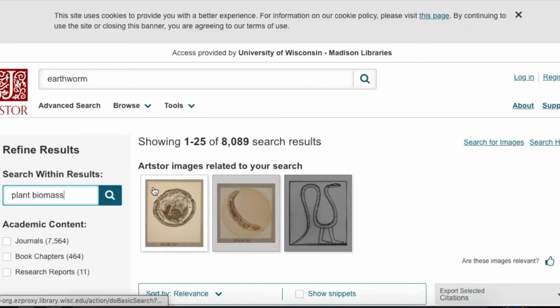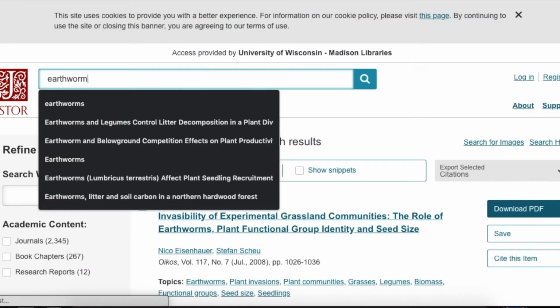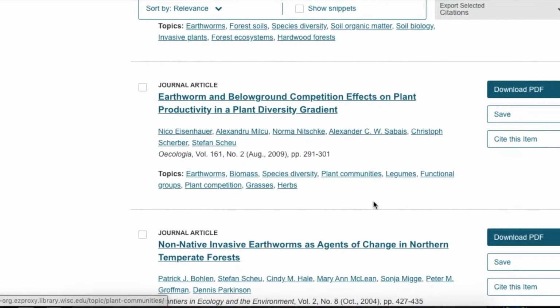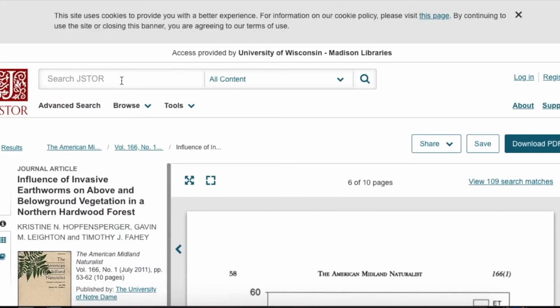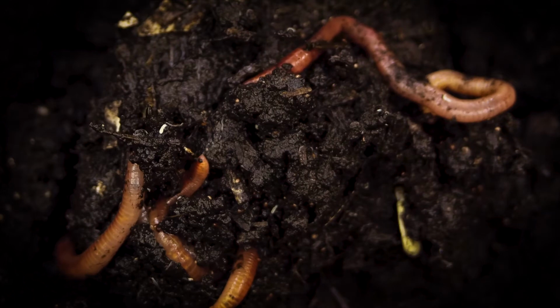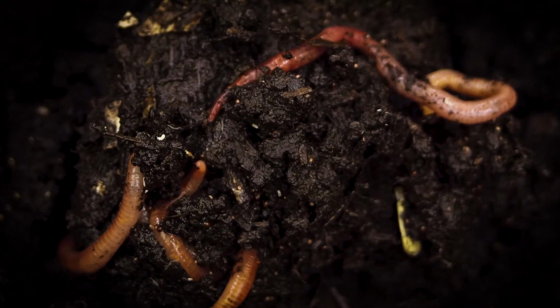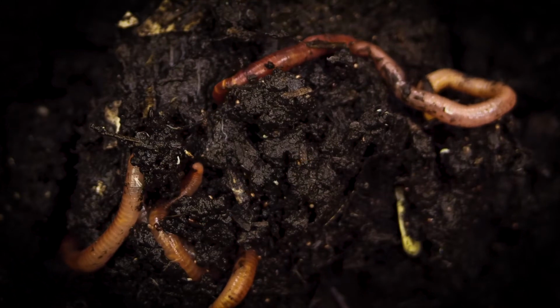Using search engines such as JSTOR and Web of Science, we sifted through thousands of studies to find ones with relevant data on the subject. We ended up compiling 15 unique studies on each variable. To analyze the data, we created a dataset for average change in above and below ground biomass and used a t-test to understand if there's a significant difference. For species richness, we used a binomial test to understand if the number of studies showing earthworms had an effect on richness was significant or not.